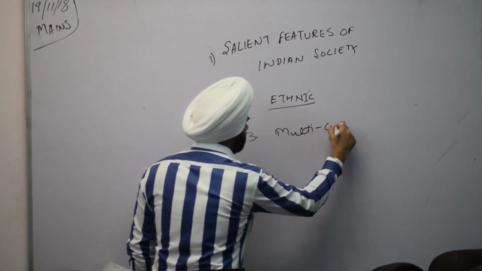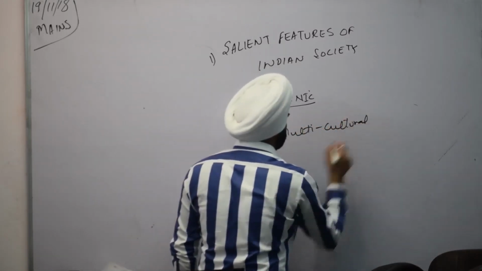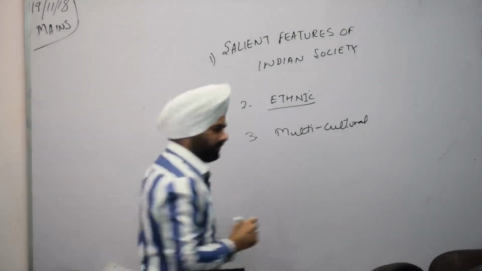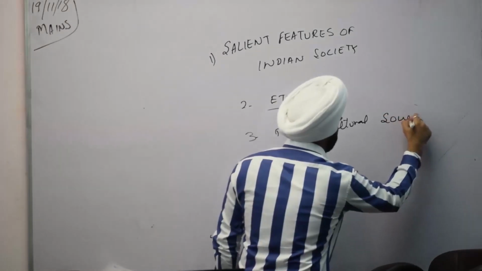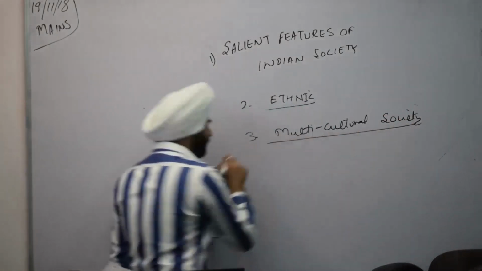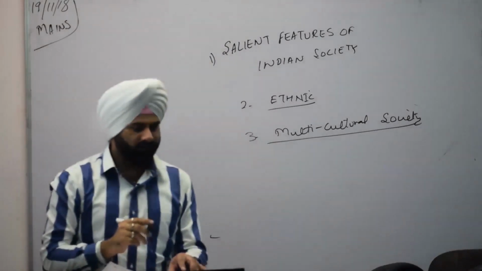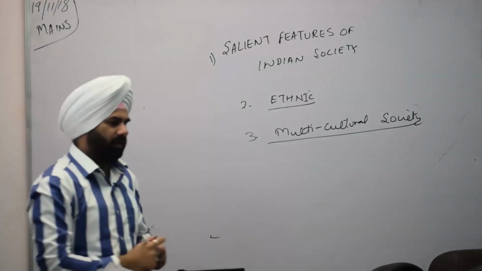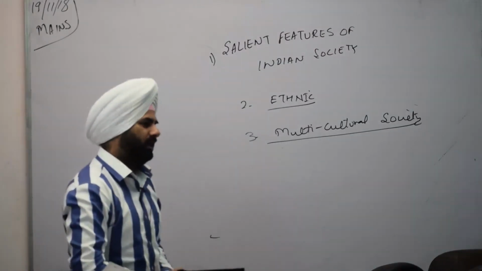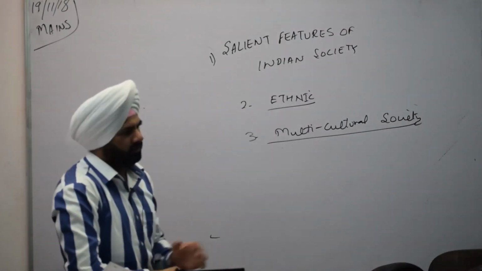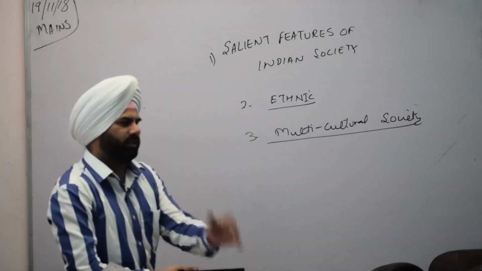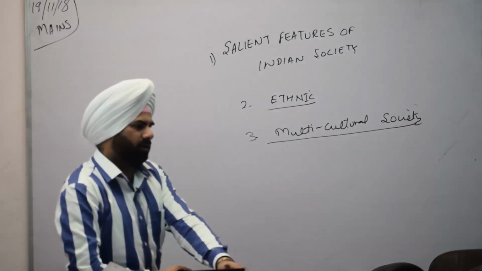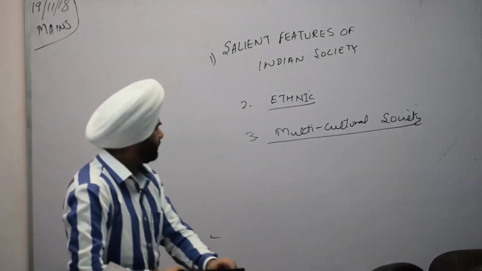Sir, what are the factors responsible for the development of ethnicity? कोई भी culture develop करने का क्या reason? The development of culture is not an event. The development of culture is a process. For example, जैसे जैसे अलग अलग लोग इंडिया में आते गए, the Aryans came, the Turks came, the Mughals came, the Britishers came. जैसे जैसे आते गए वो कल्चर वहाँ का डेवलप होता गया. हर एक के फीचर्स हम असिमुलेट करते गए.